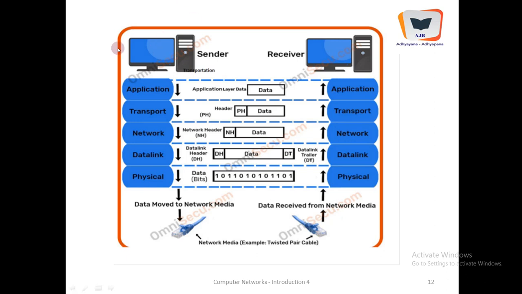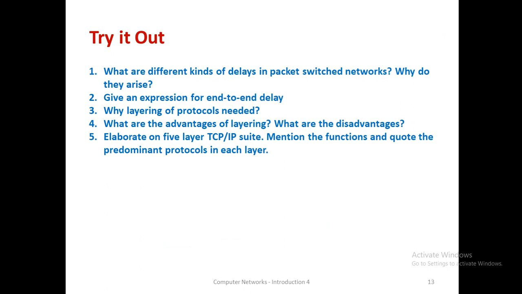The disadvantage is that every layer is dependent on the other layer, because it is a service oriented model. That is number one. Number two, it is a very complex process to design. Number three, there are some duplications like error control. Error control is done in the transportation layer as well as the data link layer. There is a kind of duplication. These are the only three disadvantages. Advantages are many when compared to disadvantages.